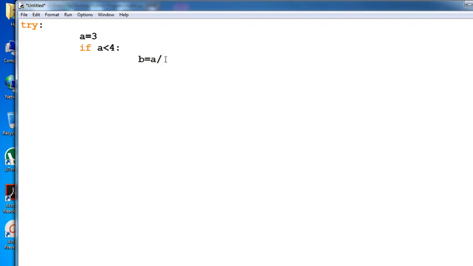This equation you want to solve using a minus 3. After that you print that particular message, whatever you print, that is the value of b.